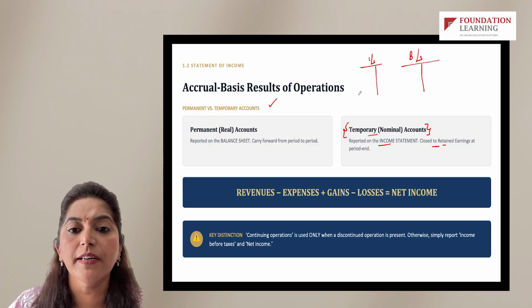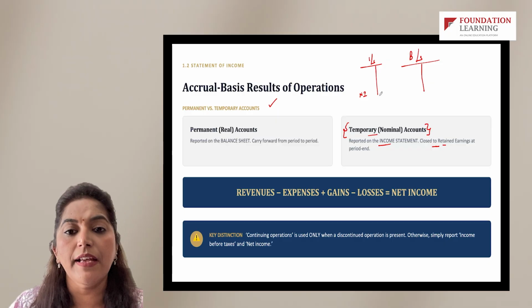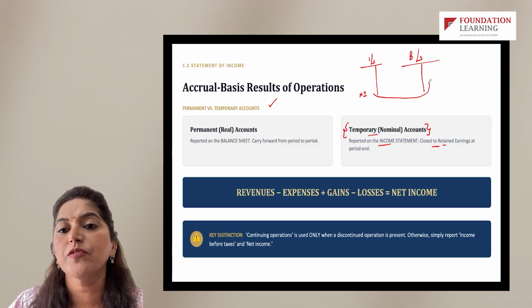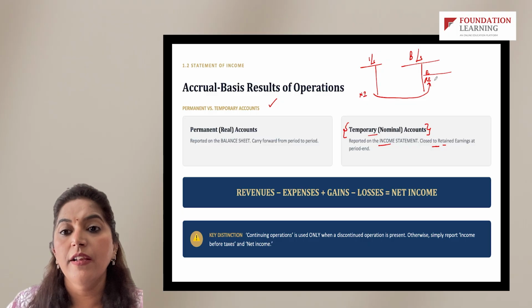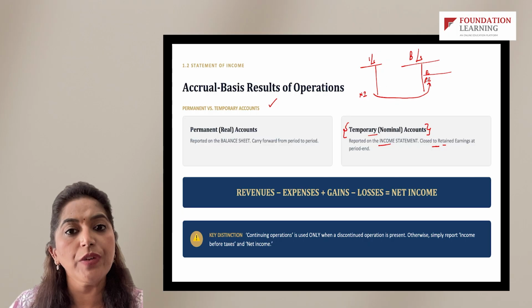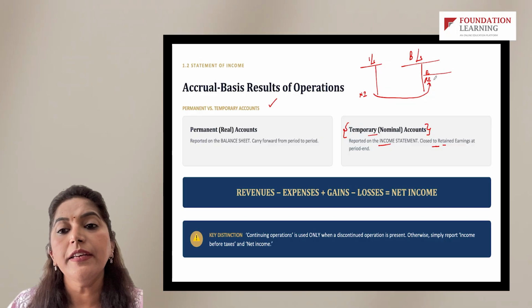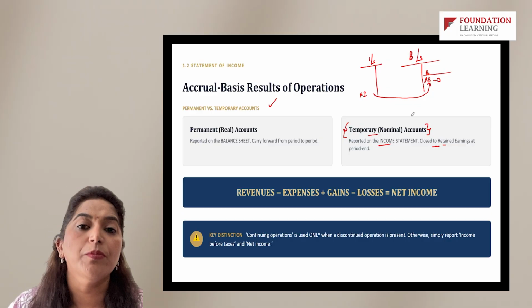Now this net income figure which we arrive at, as we have seen in the last example, moves on to retained earnings, which is a component of equity in the balance sheet, right? So net income on a yearly basis gets added to retained earnings, and any dividend distribution is done from here.